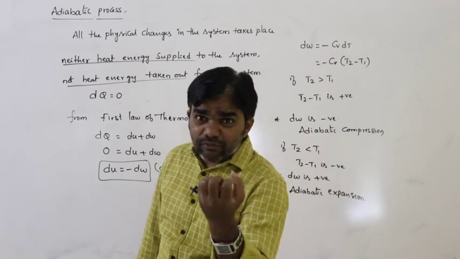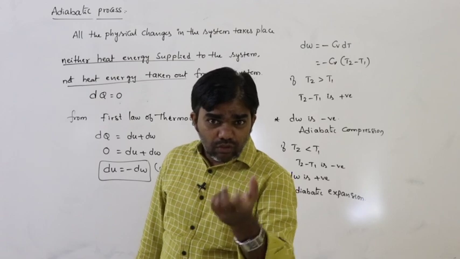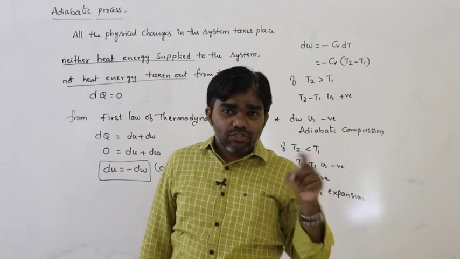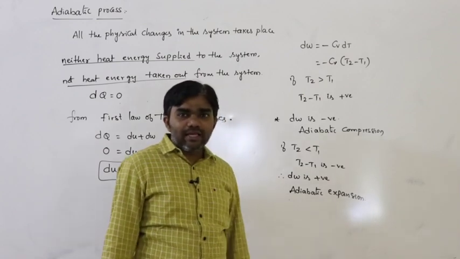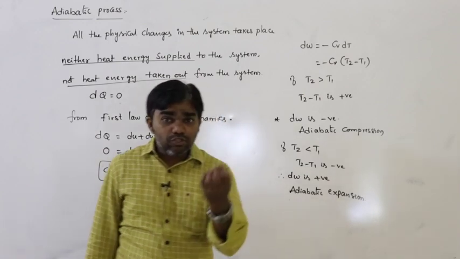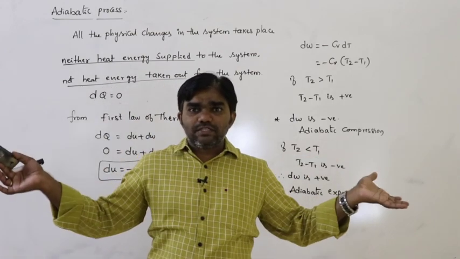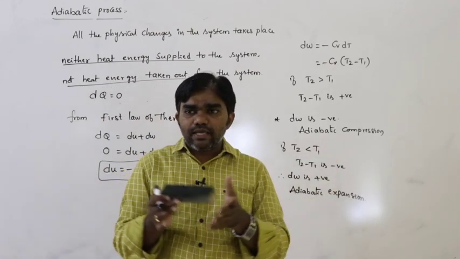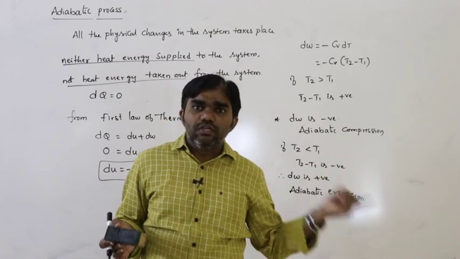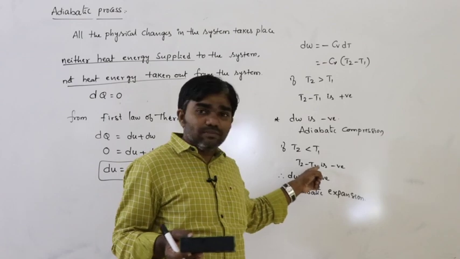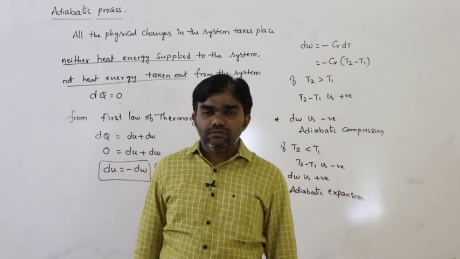The air coming from the tube must be cool compared to the surrounding temperature. So the temperature of the system decreases, and that is called adiabatic expansion.